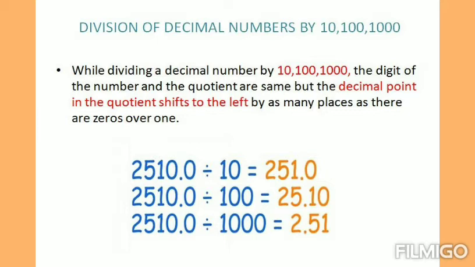Here is your example, children. 2510.0 divided by 10. So, just move one place to the left, so that it is 251.0. 2510.0 divided by 100 means move 2 places to the left. So your answer will be 25.10. Similarly, for 1000 you have to move 3 places to the left, so that your answer will be 2.51. Do you understand the concept, children? You have to move to the left side.